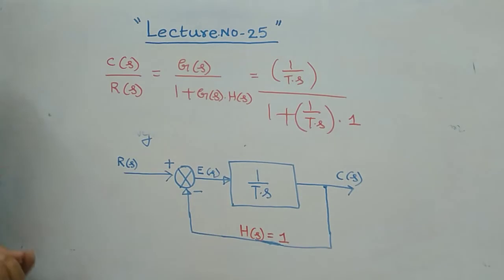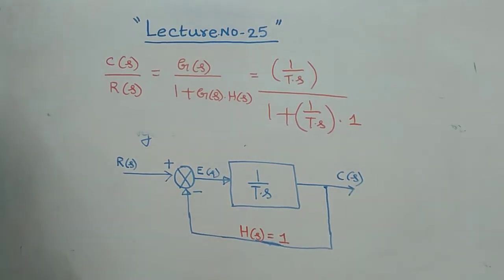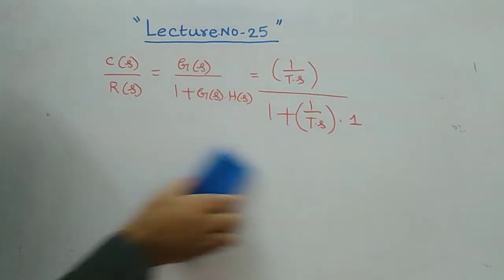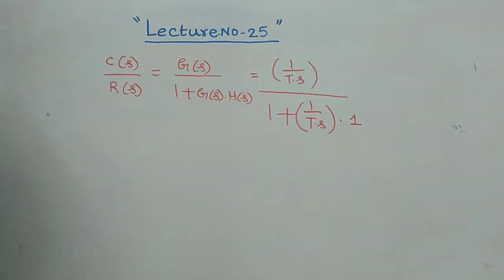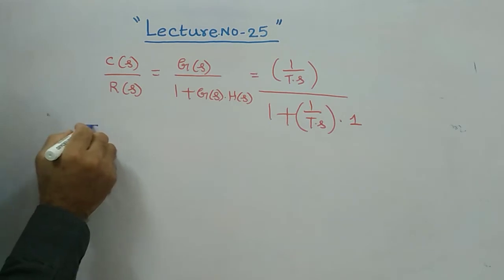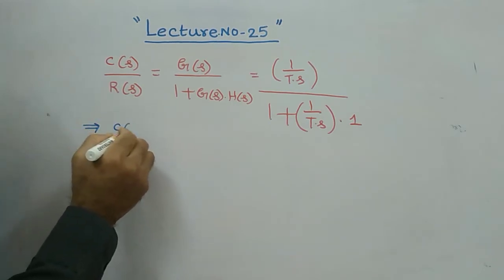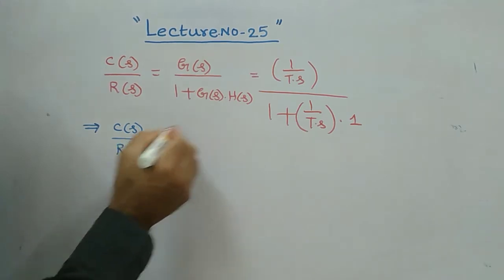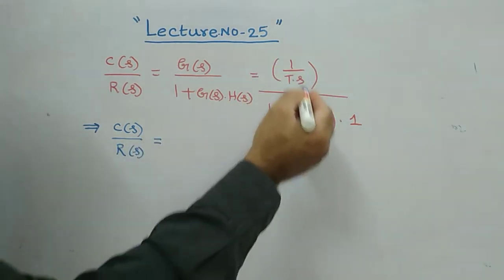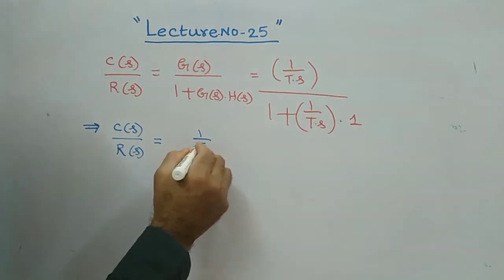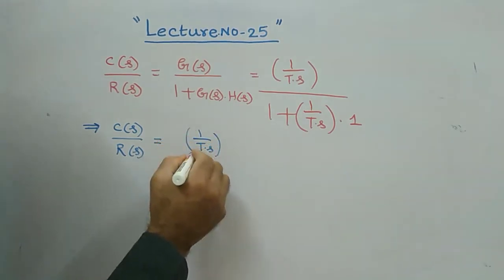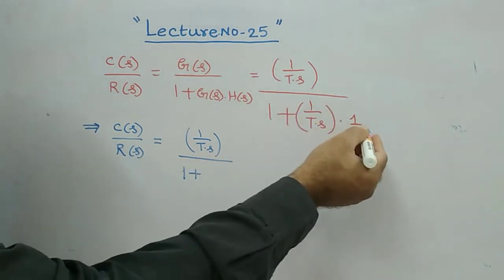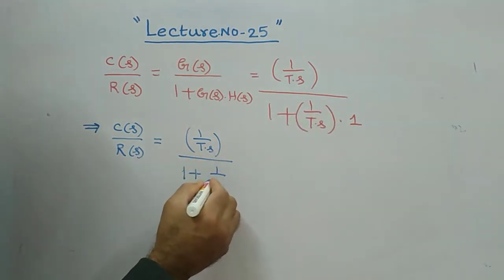Then remove this diagram and simplify a little bit. c of s by r of s is equal to, if you simplify this, obviously 1 by t into s, by 1 plus 1 by ts into 1, nothing but 1 by ts only.